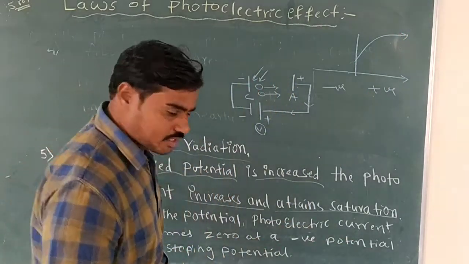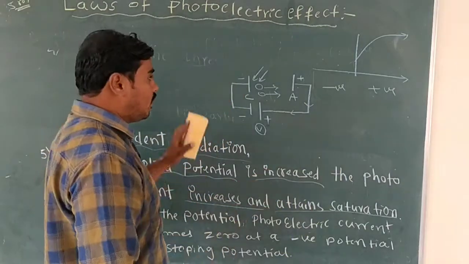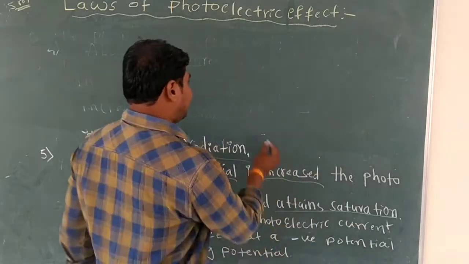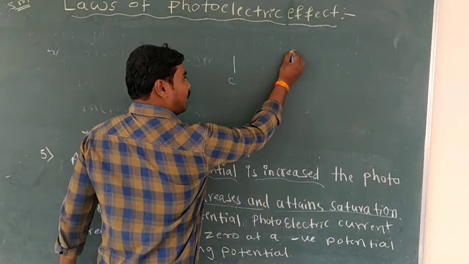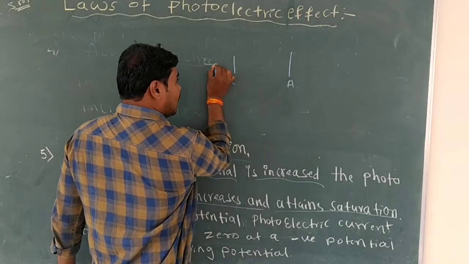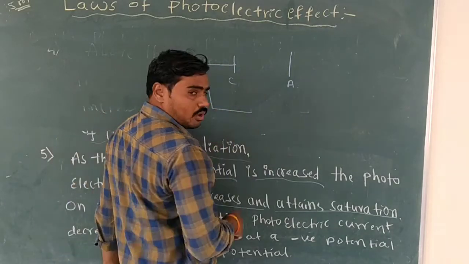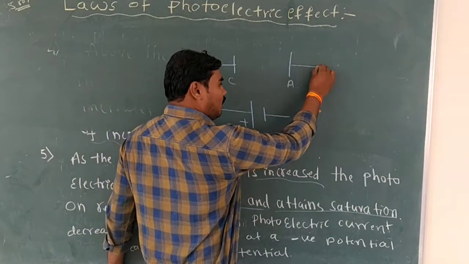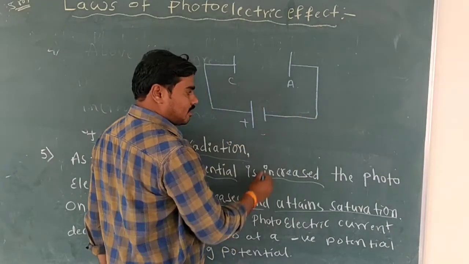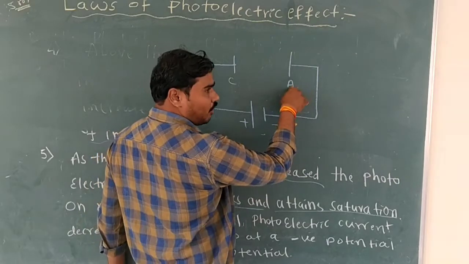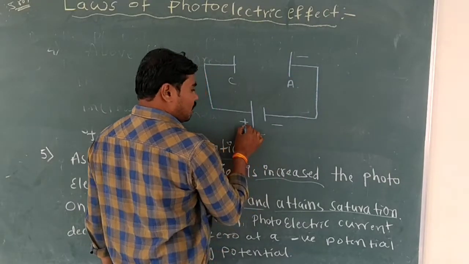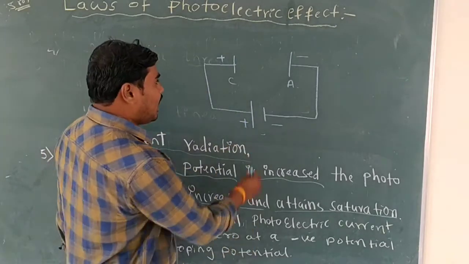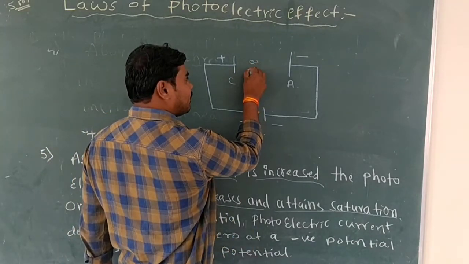Then next, reverse the potential. Reversing the potential means the cathode and anode plates are connected to a battery, with this one the positive terminal and this one the negative terminal. Now reverse the potential signs. Negative potential is going to the anode, so its sign is negative. Positive potential is going to the cathode, so its sign is positive. Already we know electrons are liberated from the cathode plate.